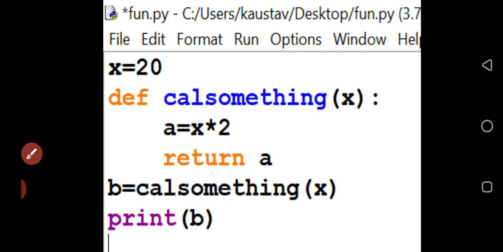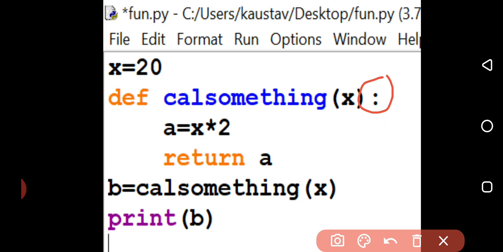From seeing the parentheses everybody will understand, or at the time of execution it should be understood, that it is a function. Now after the parentheses there is a colon. What is the meaning of the colon? The colon means that after this line there will be a block of code, and that is going to be executed over there.